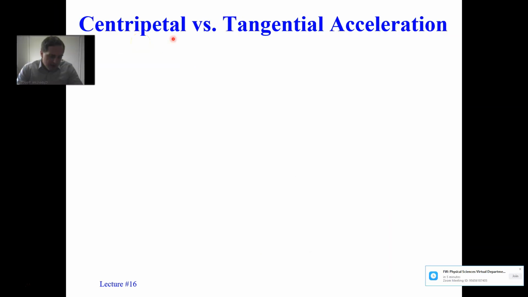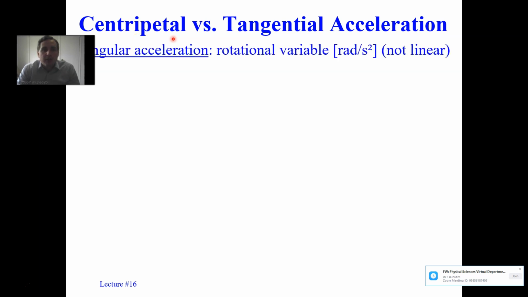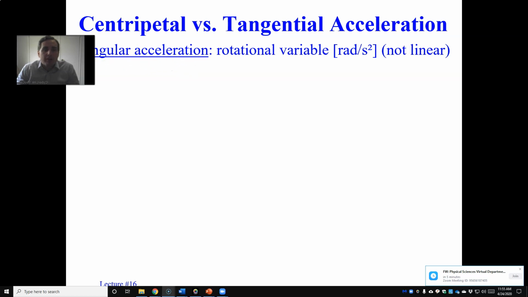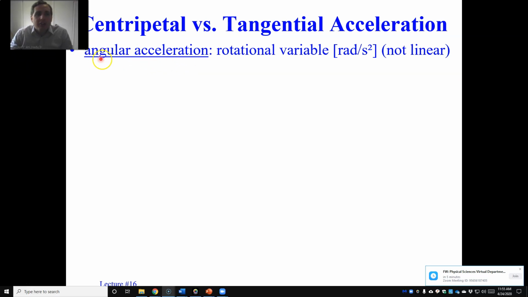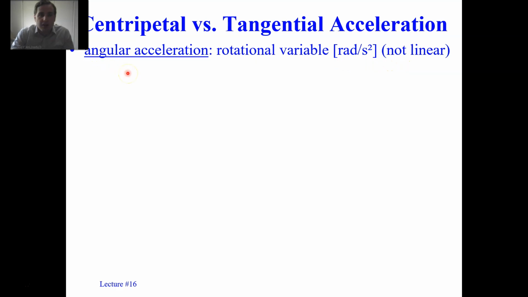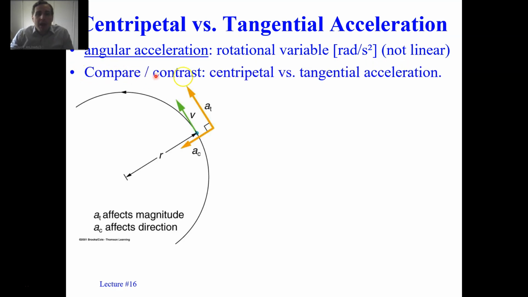So let's define the difference between centripetal and tangential acceleration. Now, first of all, not to muddy the waters here, but angular acceleration is something we discussed a few minutes ago. That's a rotational variable. That's in radians per second squared. That's how quickly things start to rotate faster. That's not a linear variable, but it's related to this discussion. So let us compare and contrast centripetal acceleration versus tangential acceleration.